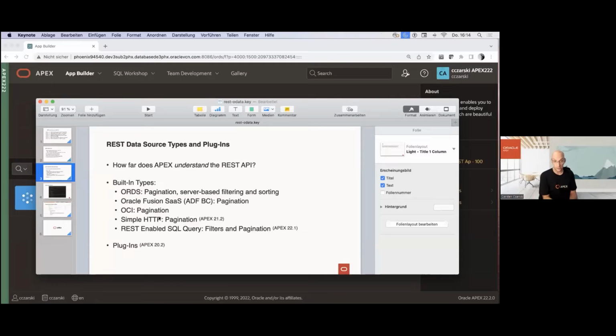The plugin developer can code a plugin so that discovery is supported. So when you're creating a REST data source, the plugin code can provide discovery results, so that the plugin knows, for that kind of endpoint, these columns are the ones which Apex is interested in. A plugin can do all of that.